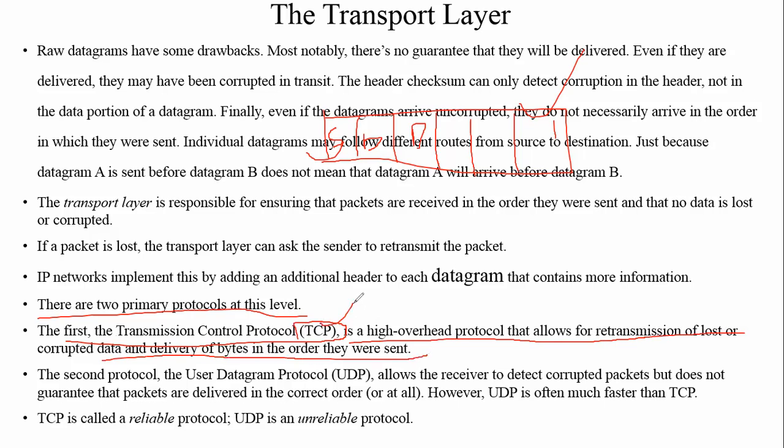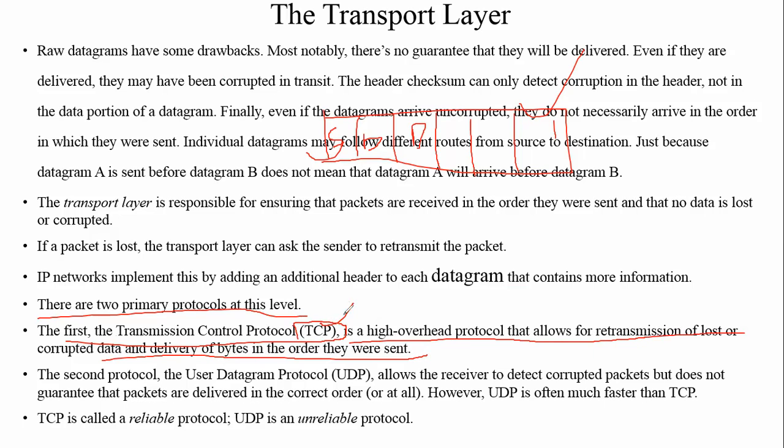The TCP protocol is responsible for transmitting data in order: first packet, second packet, or first datagram, second datagram, to the destination computer.